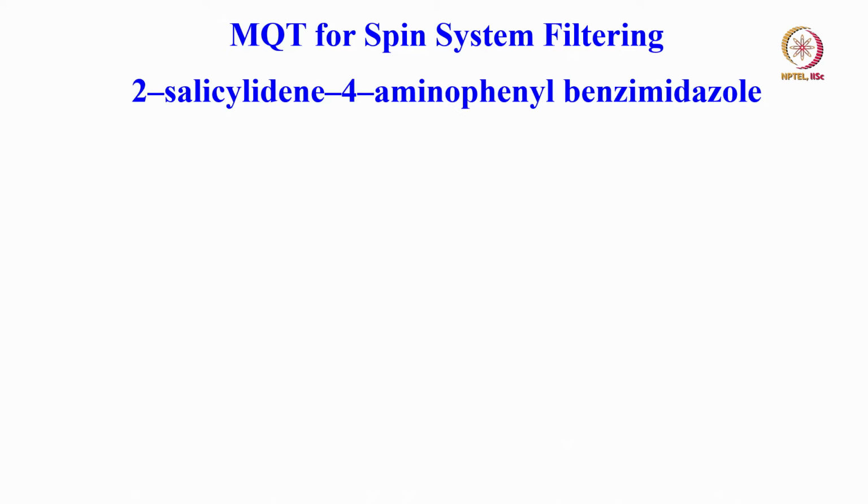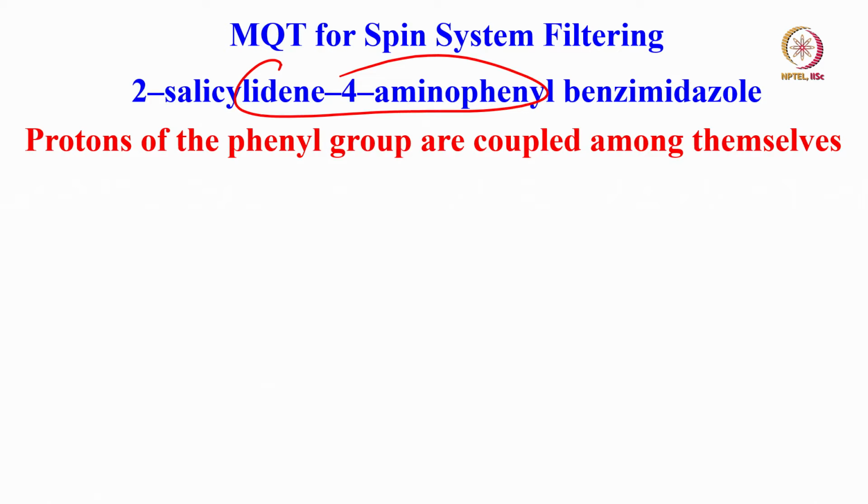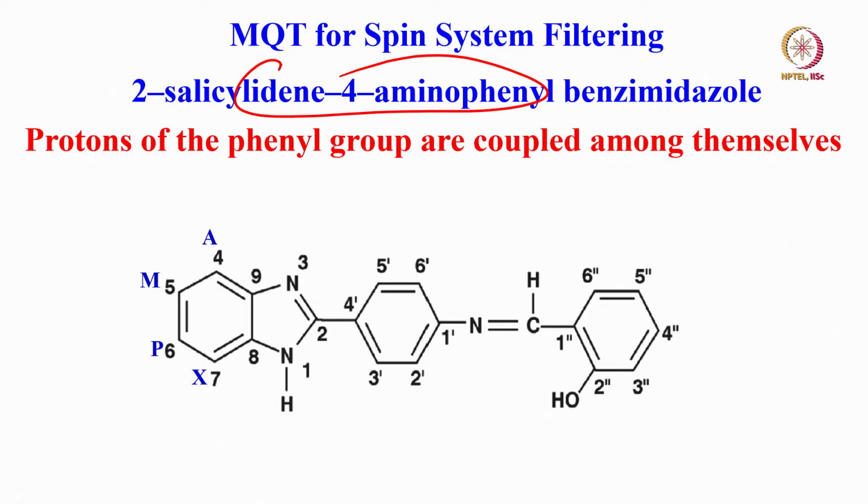The multiple quantum, how we can use for spin system filtering, can be understood by a simple example on a big molecule like this. Now the protons of this molecule, there are 3 phenyl groups here, and the protons of this phenyl group are coupled among themselves. For example, A, M, P and X here, and 4 protons here and 4 protons. Of course, forget about OH. All are coupled among themselves. They form coupled group of spin system.